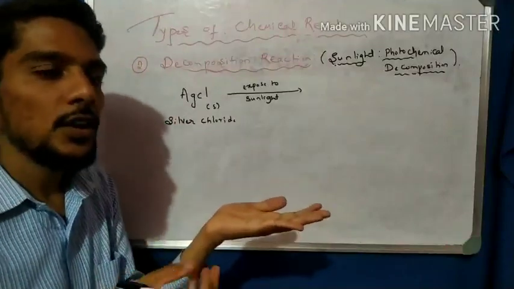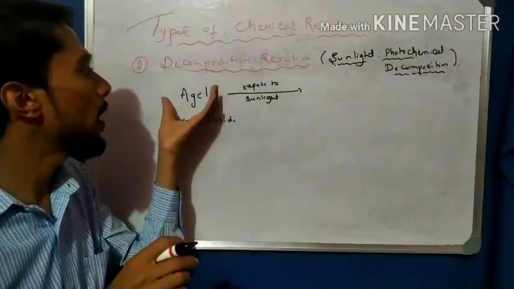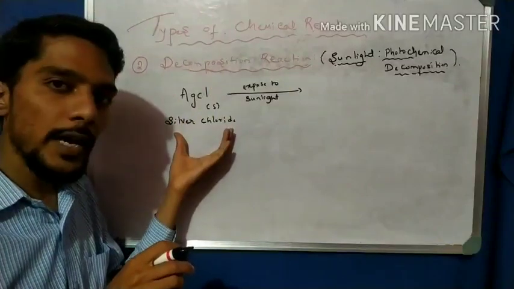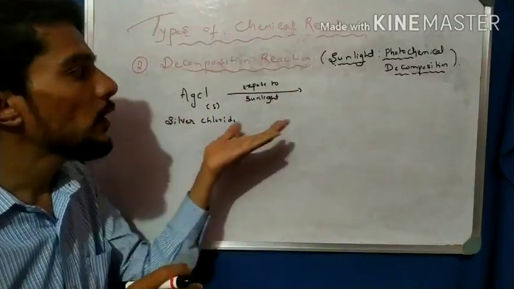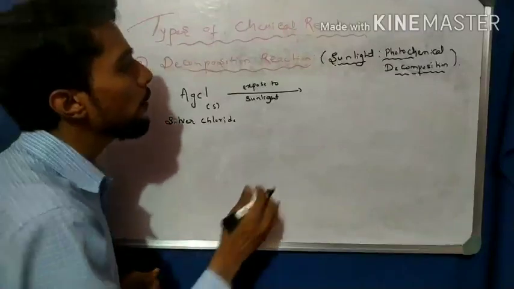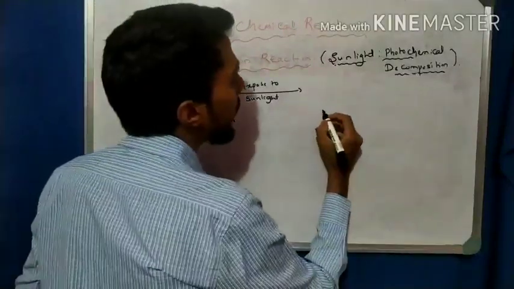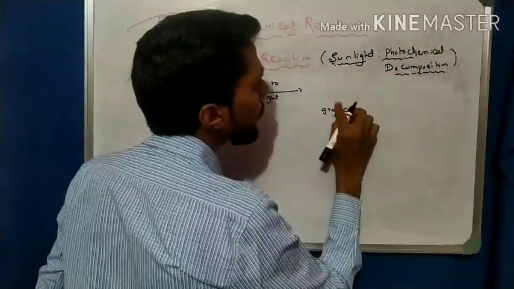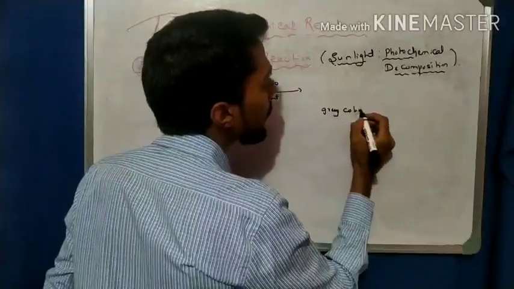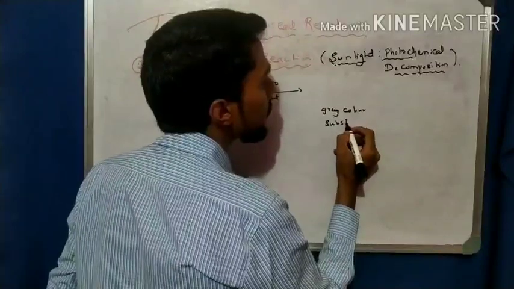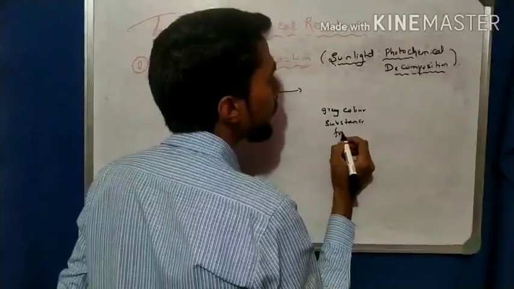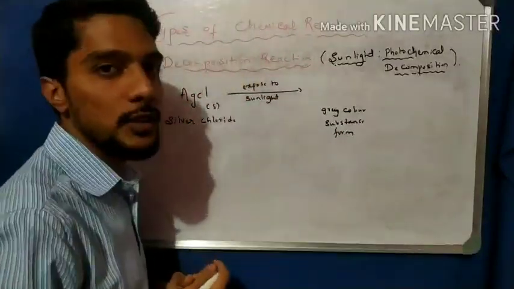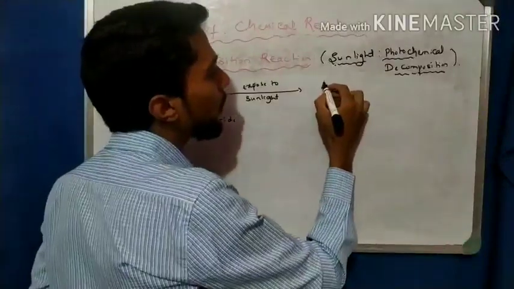Take a china dish, and on the china dish put 10 g of AgCl silver chloride, which is a solid powder, and expose it to the sunlight. After some time we observe a gray color substance is formed.